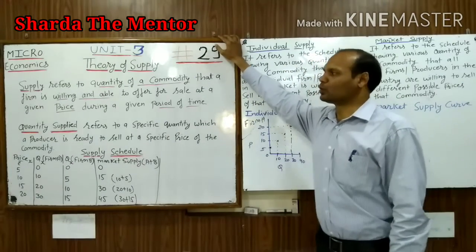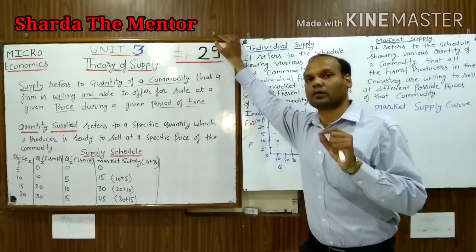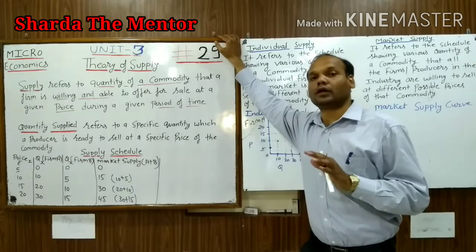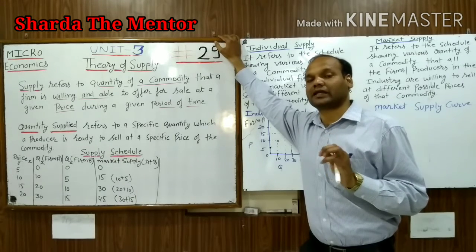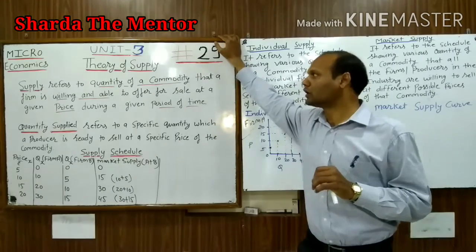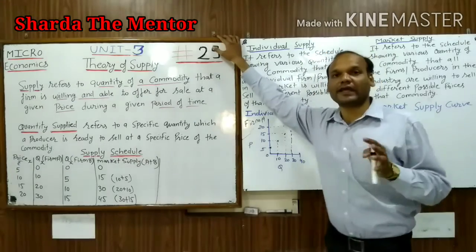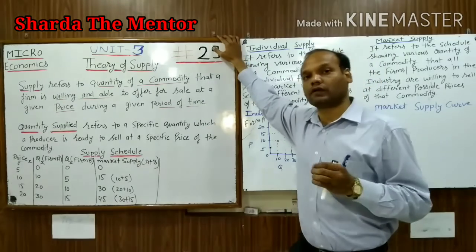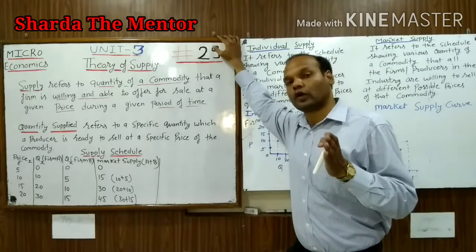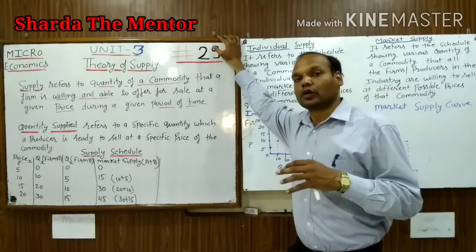First, supply refers to quantity of commodity. It means we always talk about how much quantity the producer is offering to the market, in terms of numbers. And the firm is willing and able to offer.